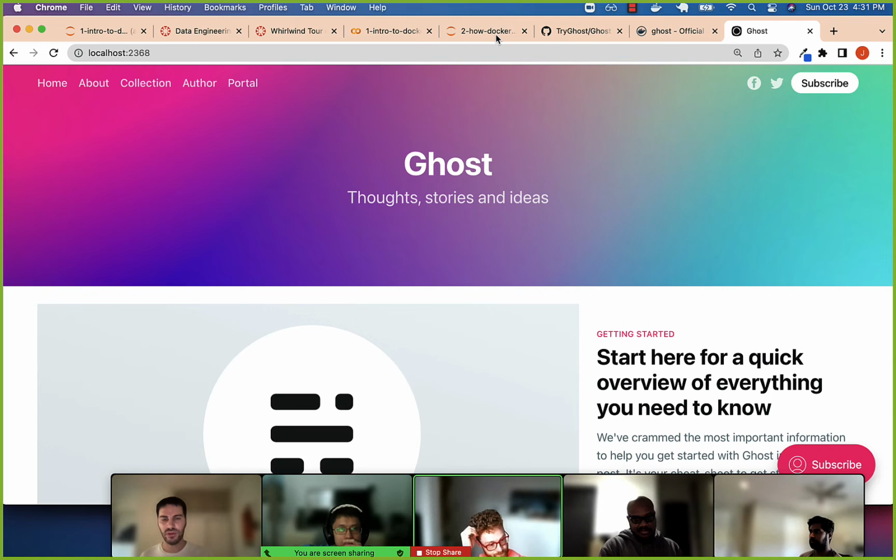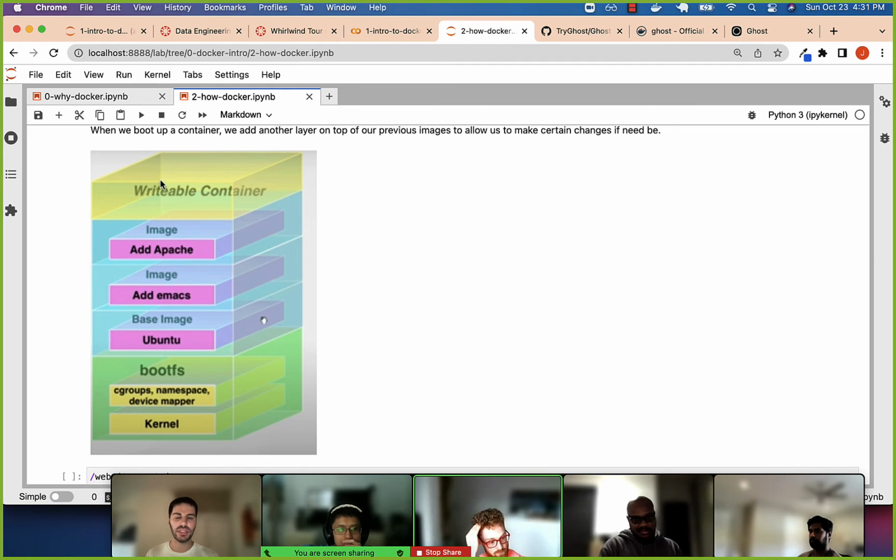So it seems like we actually have to make some changes. That's this top layer where we save our user. All those types of changes are happening in the container layer. So when we're running and interacting with something, we're making changes, that's just another layer on top that we can write to without affecting any of the underlying images.